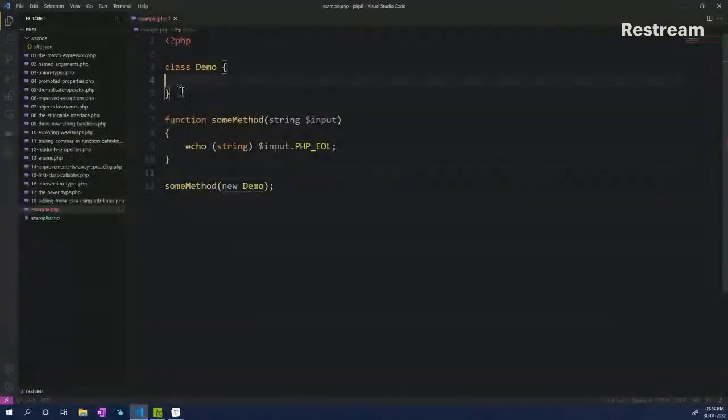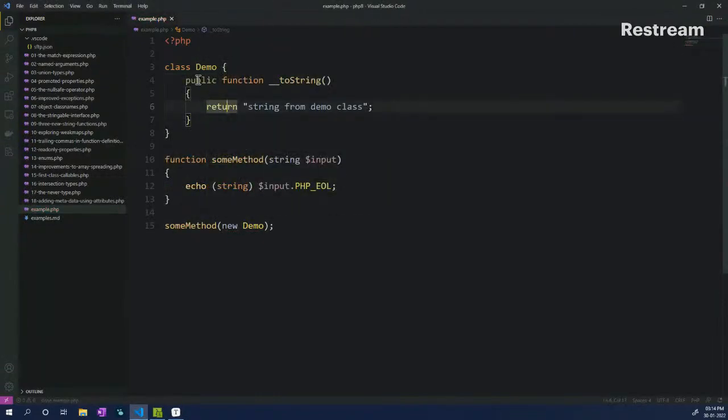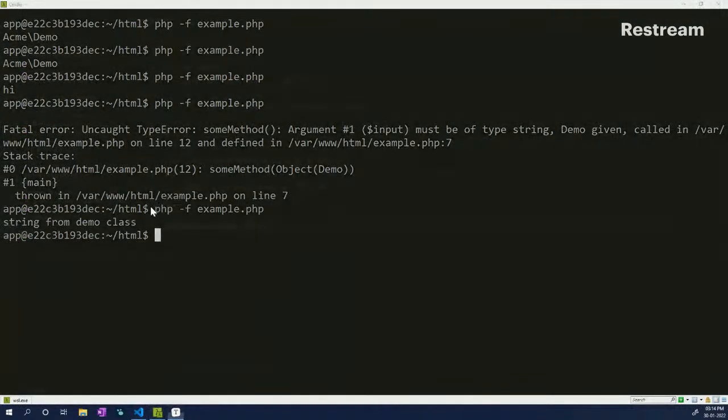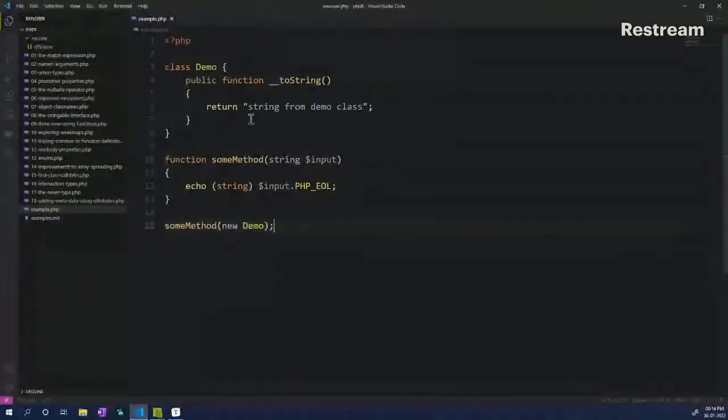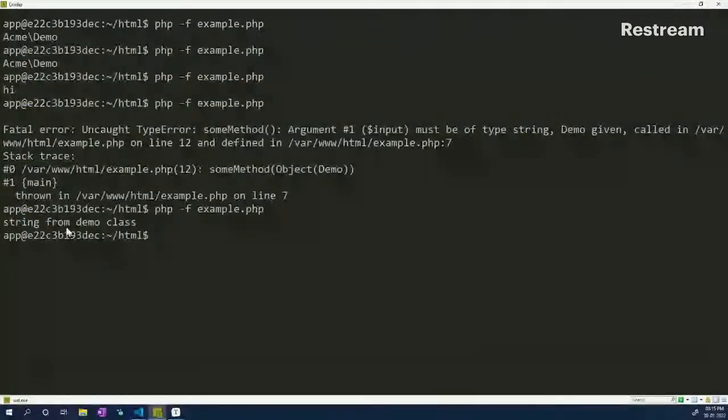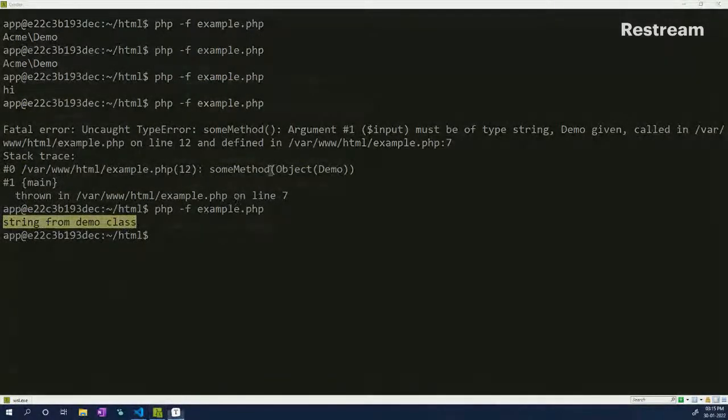We can make some changes to this class to make it more acceptable to the string type check. So what we can do is have a public method, a magic function called __toString, and just save that, put it right here, run it, and now it gets typecasted into a string. So when that typecasting happens to a string, the __toString function is called, and this is what it is returning, and this is what we are printing out here as well.